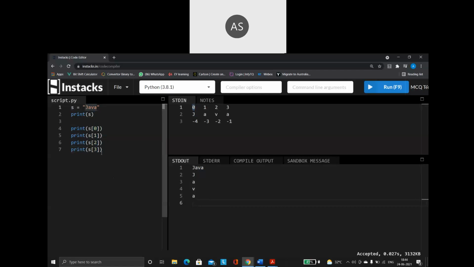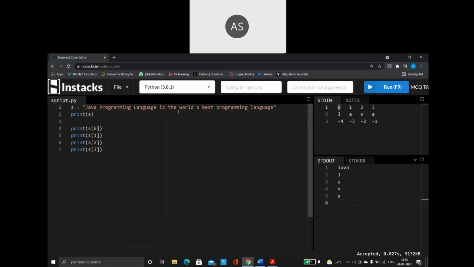So if I am having a word like this, Java programming language, if I want to print this, how many print statements are you going to use? Suppose I'm having an even bigger string. This is my string: Java programming language is the world's best programming language. I want to print each and every character separately.